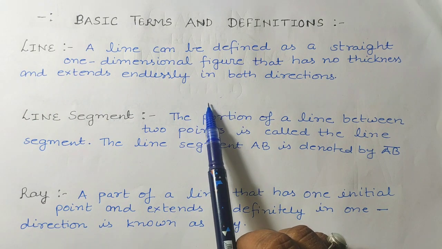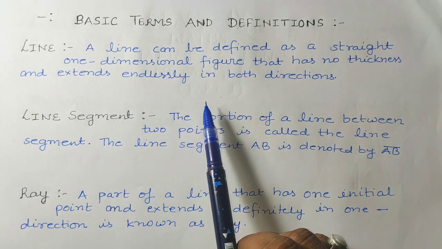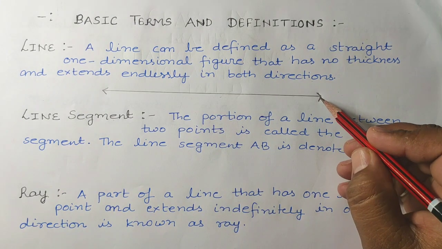So how can we draw the figure of a line? See, like this. How can we denote the line?